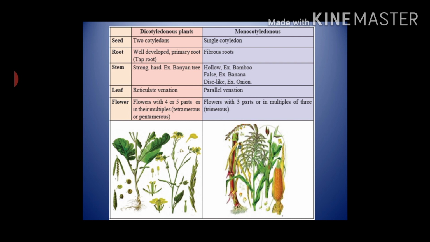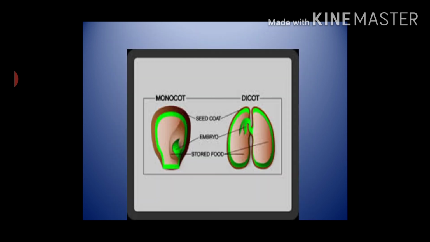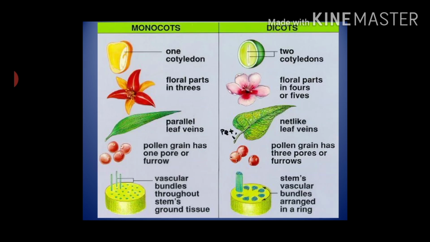Have a look at flowers. Flowers of dicotyledonous plants have 4 or 5 parts or their multiples, that is tetramerous or pentamerous. Flowers of monocotyledonous plants have 3 parts or multiples of 3, that is trimerous. See the diagrams of seed. Now let's see the difference according to cotyledon, flowers, leaf, pollen grain and vascular bundles.